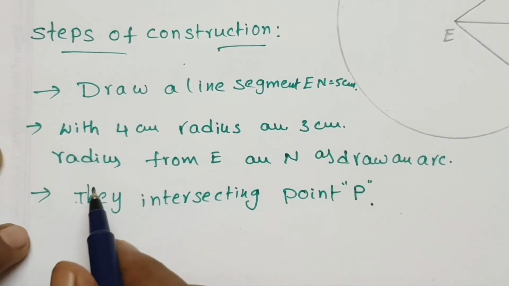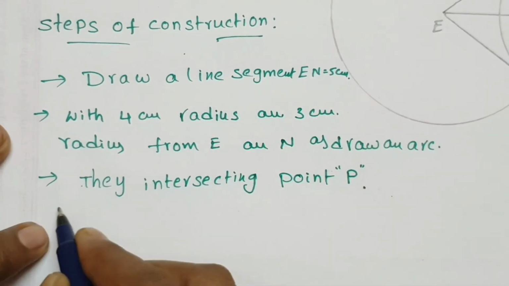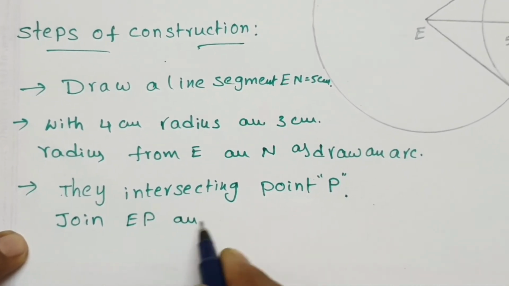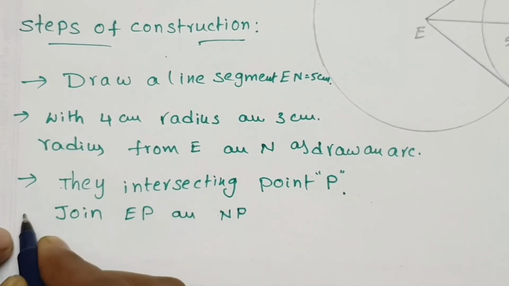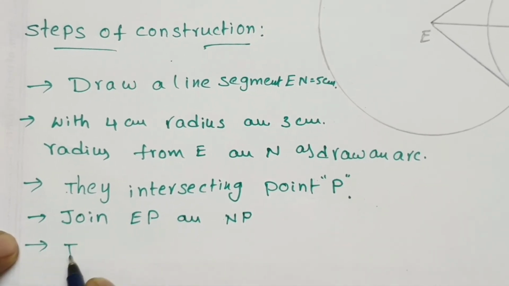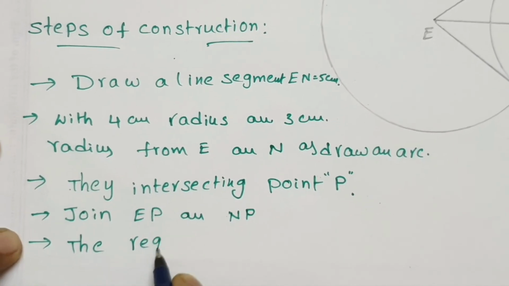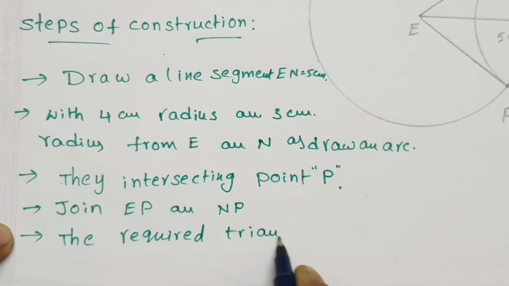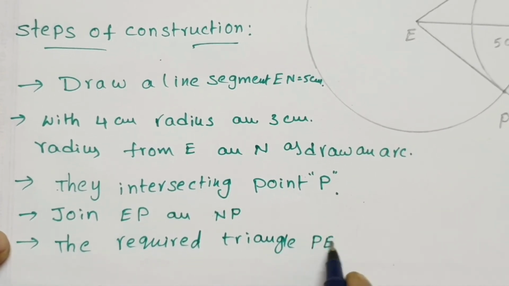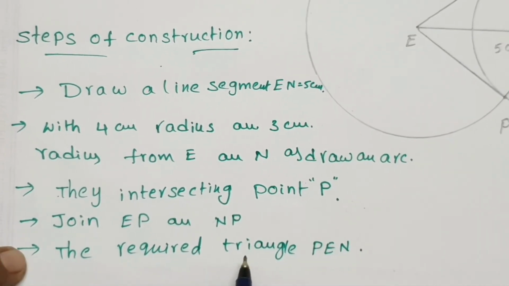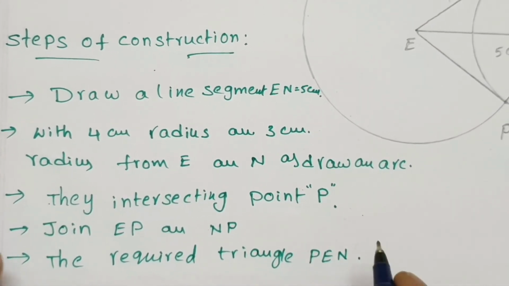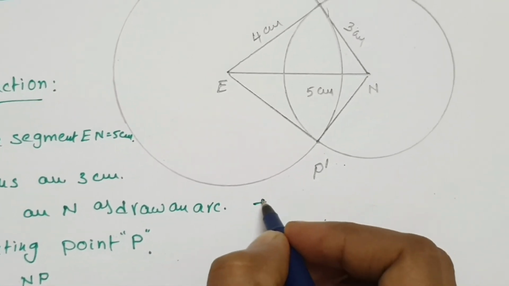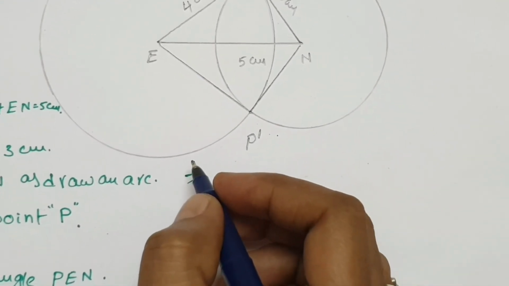Now join EP and NP. So the required triangle PEN is constructed, and still, what are they asking? Another point: they are asking how many triangles will form.